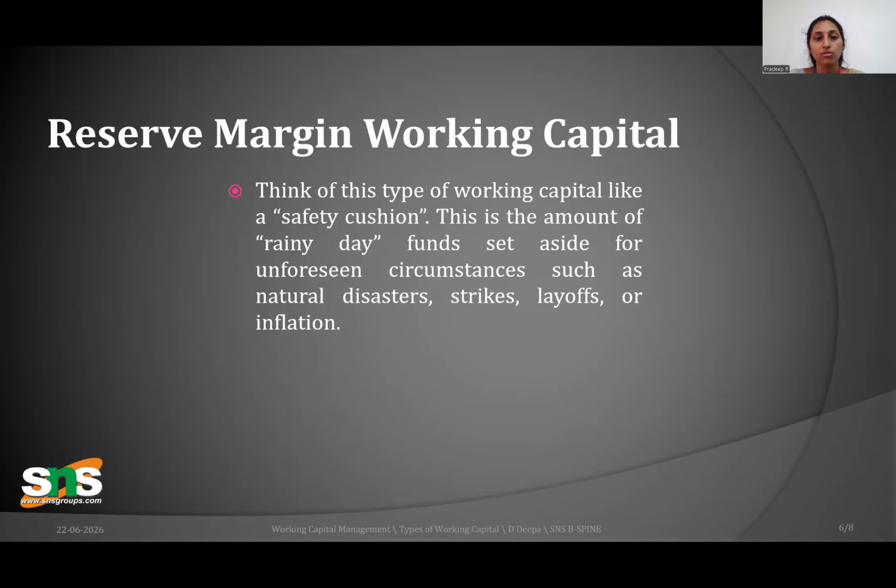Next one is reserve margin working capital, also called a safety cushion. It is the amount of rainy day funds set aside. You cannot predict anything in the future. Any kind of natural disaster, layoffs, inflation, anything may happen in our environment. So to balance all such things, you should have this reserve margin working capital.